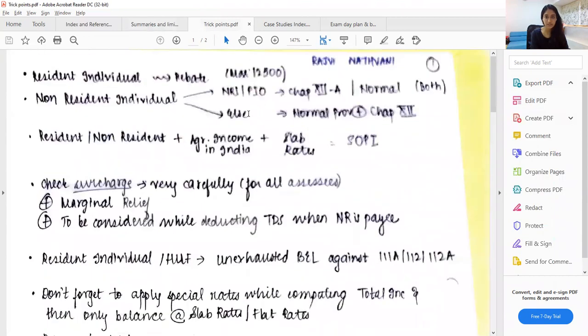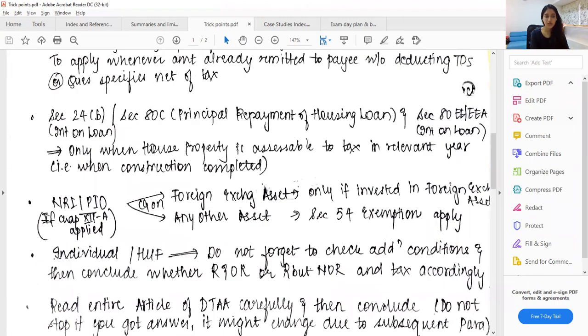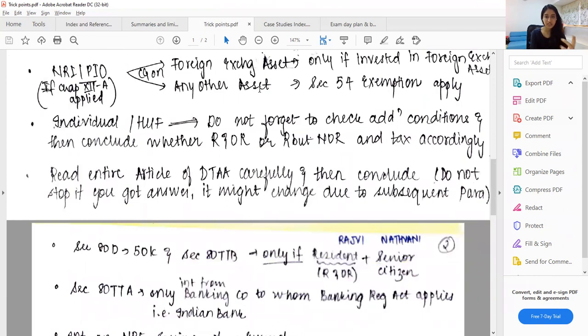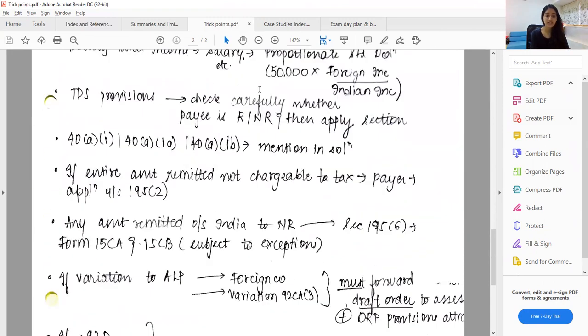Next is the trick points. Here, whatever mistakes I was making, or whatever I felt was very confusing, or things where I may make a mistake, I had written all the pointers down. So you can probably just read through it, and if you do not know any point, or if you feel that you need to note anything down, you can write it in your notes.